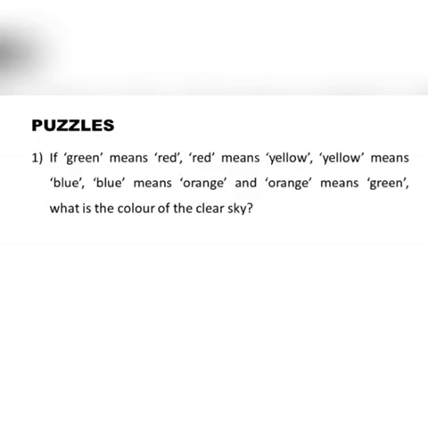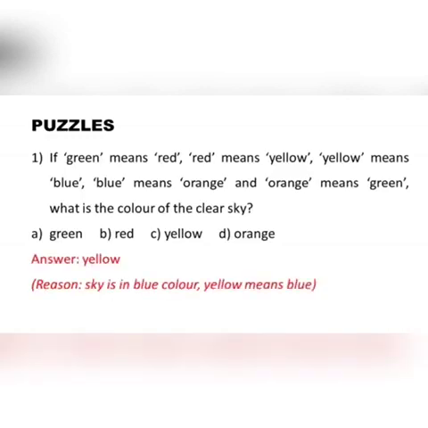I picked the same example to solve. So what is required for us? All the colors are given. We need to identify the color of clear sky. So the color of clear sky is blue. But as per the puzzle, yellow means blue. So the answer is yellow.